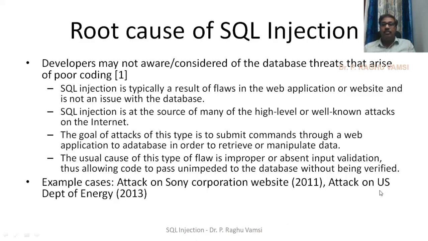If you look at the US Department of Energy and Environment, so much sensitive information will be available, especially atomic energy related things. At the same time, the US conducted an attack on the nuclear site of Iran when they were planning to conduct a nuclear test, and finally they stopped this particular nuclear test because of this attack, because the sensitive information, the important information of the nuclear deal, was revealed.